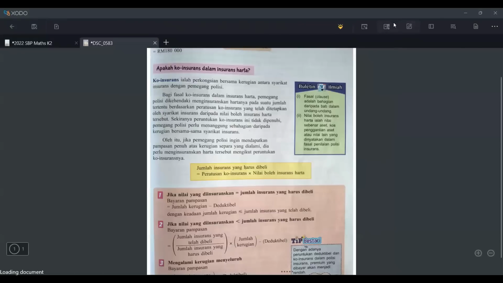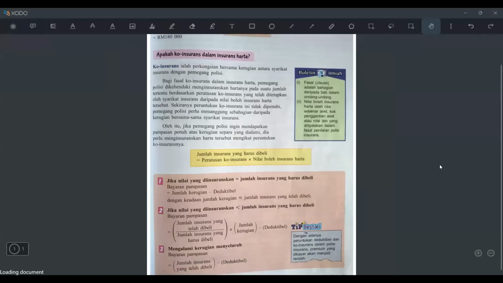Okay, let's look at this picture here. This picture is taken from your textbook, and it's in page 87. So you can refer to your textbook page 87. But you don't have to do it now because you just look at the screen and listen to me. All right, this one no need to read. Just look at the yellow box.